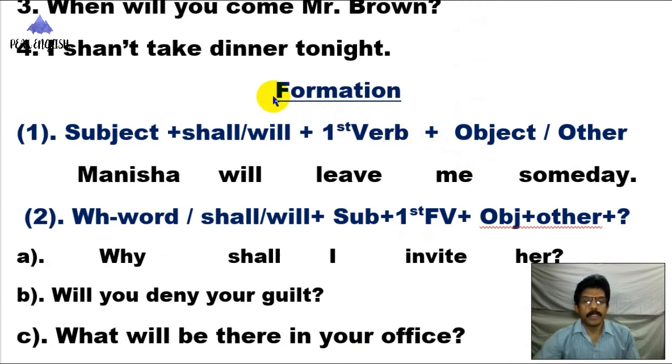Now, what is the formation of an assertive sentence? Subject, shall or will, then first verb, then object, then other. Manisha will leave me someday. So at the beginning of the sentence you have to write the subject Manisha. Then shall or will. As it is third person singular number, will is used here. Then the first verb, that is the present form of the finite verb. Then object me, then other someday.